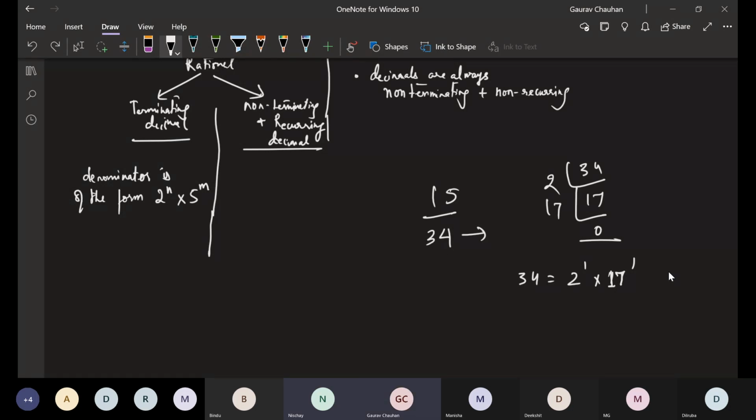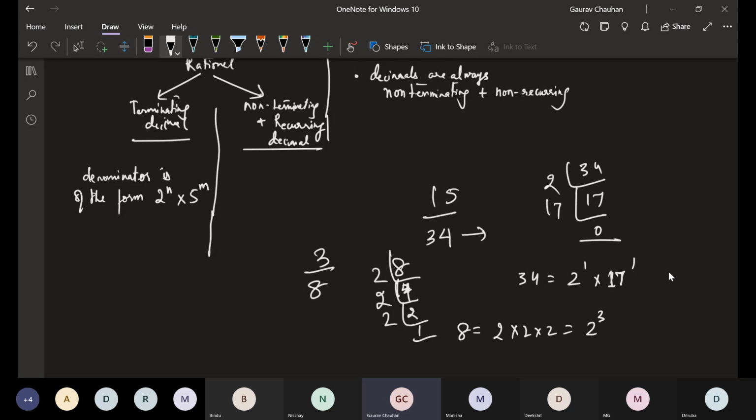Okay, let's take this one. Suppose I have 3 by 8. 8 I am doing 2, 4, 2, 2, 2, 1. So 8 is equal to 2 into 2 into 2, that's basically 8 is equal to 2 power 3. Will this terminate, Nishchay? Yes, sir, this will terminate. Why? I am not having anything into 5 power what? Sir, 2 power 3 into 5 power 0, sir. Very good, Nishchay.